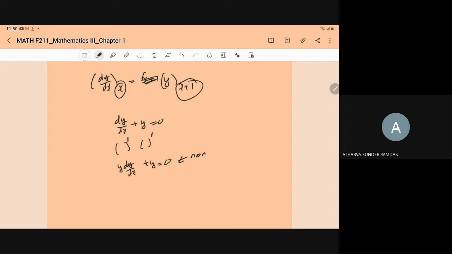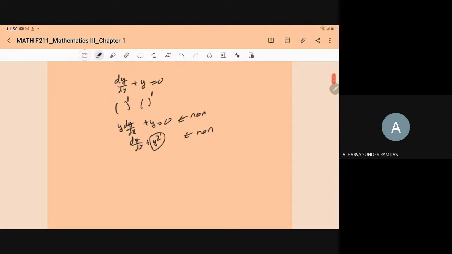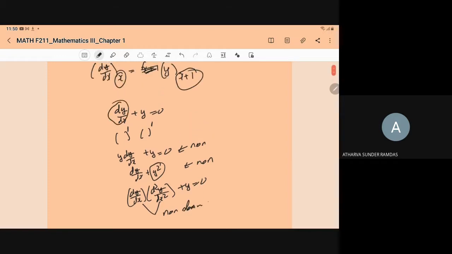If we have dy/dx plus y square, here we have power 2, then it is non-linear. When we have dy/dx into d2y/dx2 plus y is equal to 0, here we have the multiplication of two derivatives, then also it is non-linear. So for linear, the derivative power must be 1 and the dependent variable power must be 1.